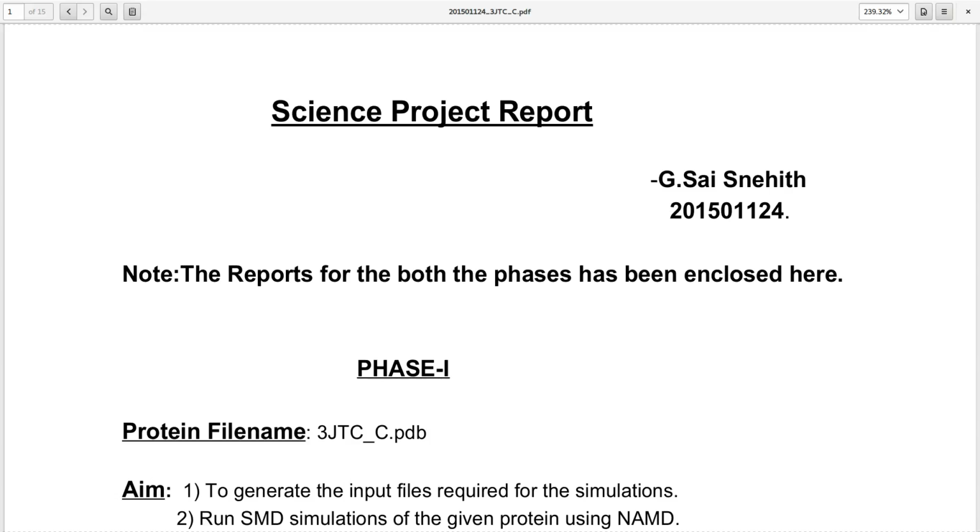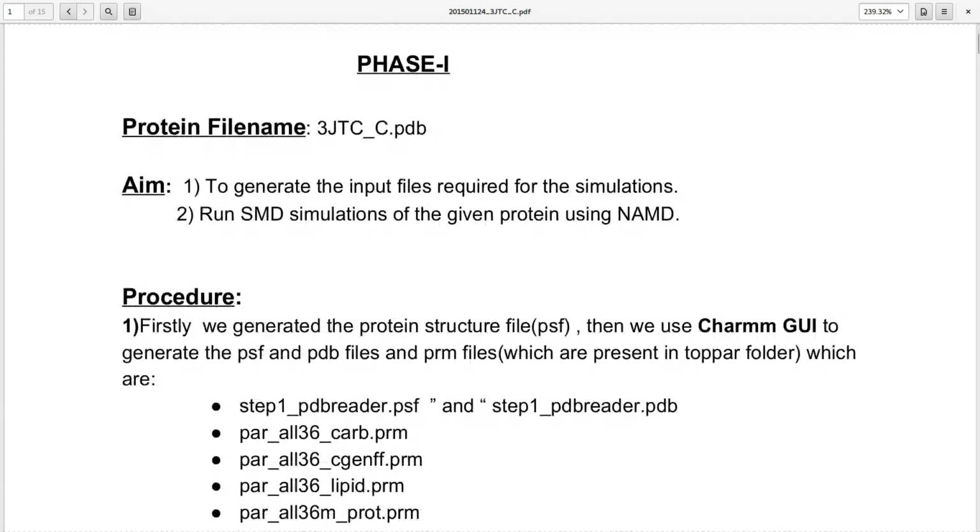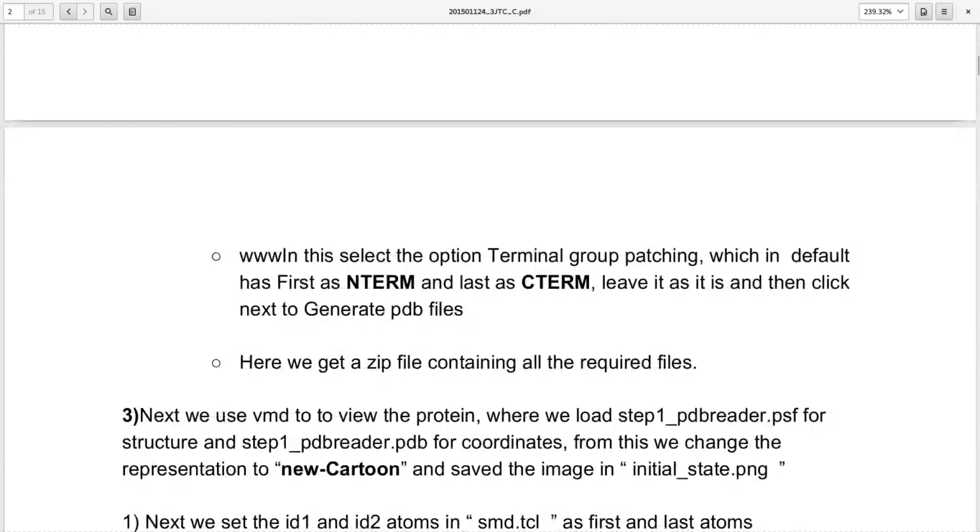Hello, I'm Sai. I am here to discuss the science project. The reports of both the phases have been enclosed here. This is the phase 1 report.